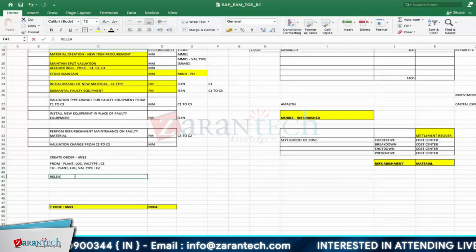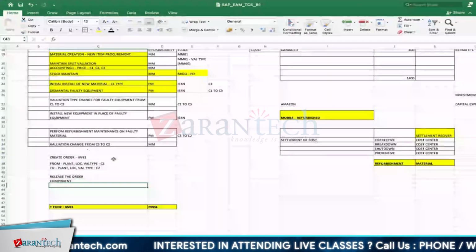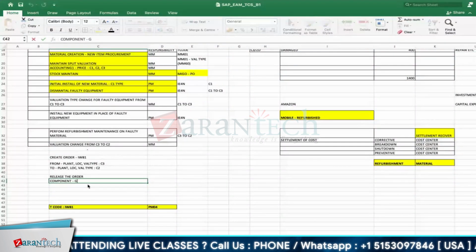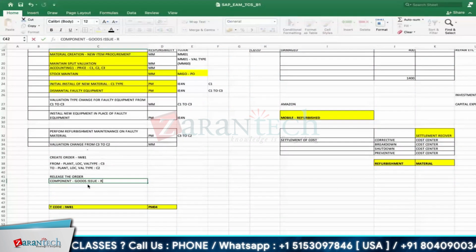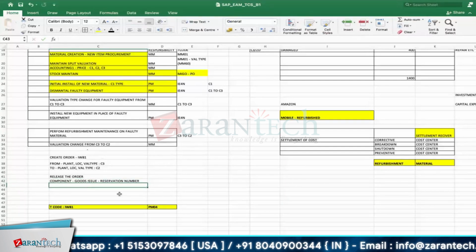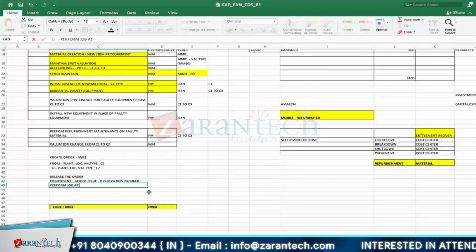Next, you release the order. By default, the component is there. You have to pick this particular component which you want to refurbish. That component I will mention as a goods issue against your reservation number. The reservation is created. Now the cost got updated.